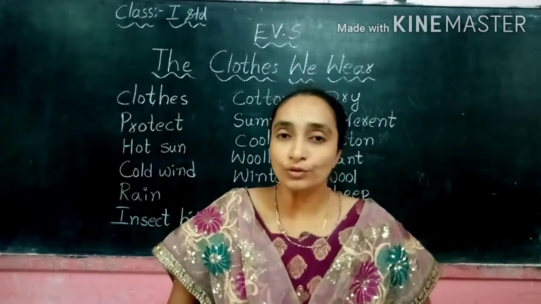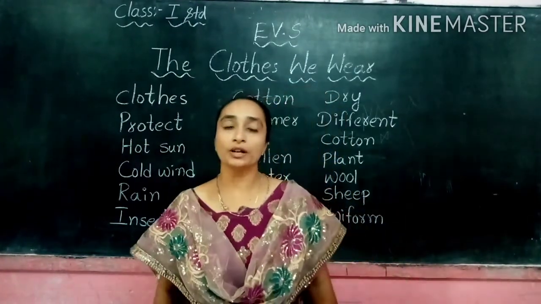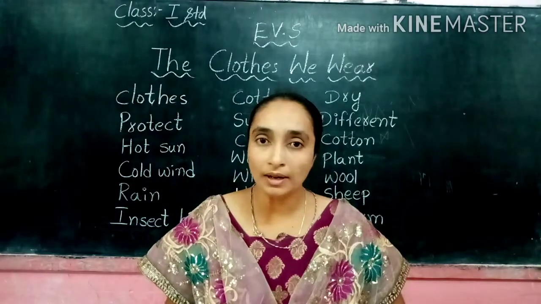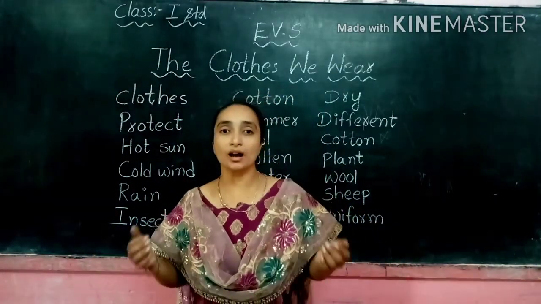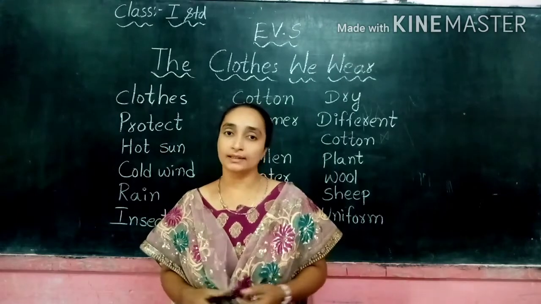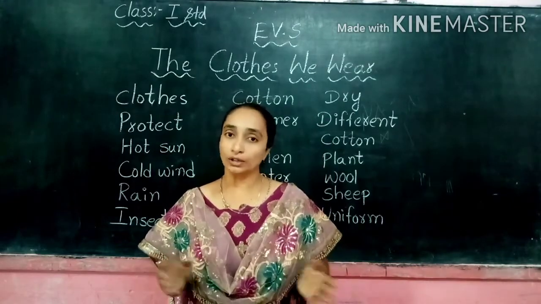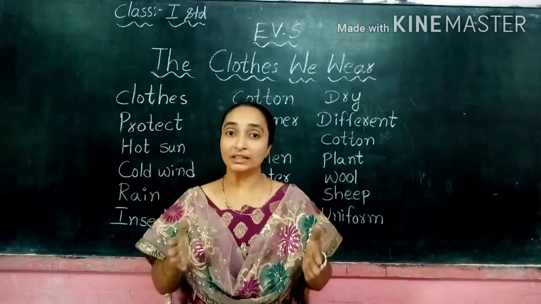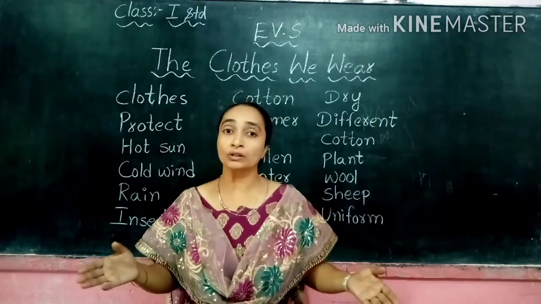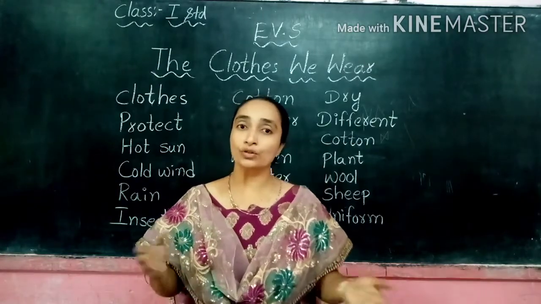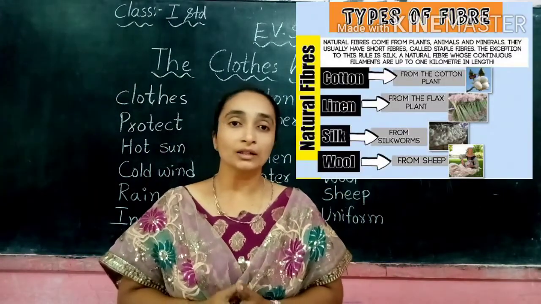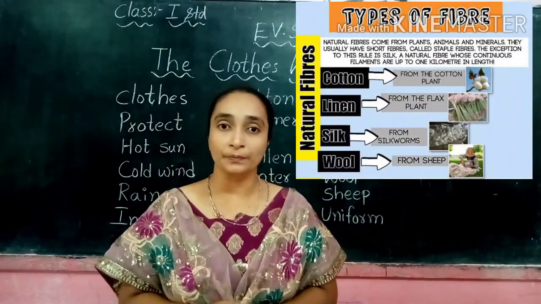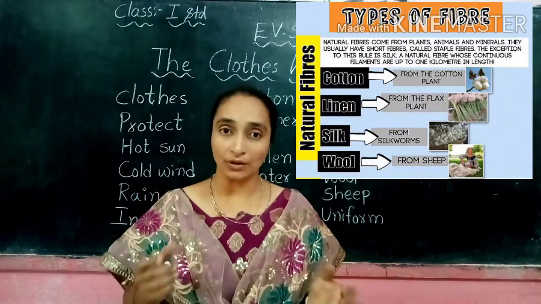Today let us know about how clothes are made. How the different types of clothes are made, the first one being cotton clothes. We have different types of clothes, not all the same. If you go to the market or a shopping mall, there are different types of clothes.